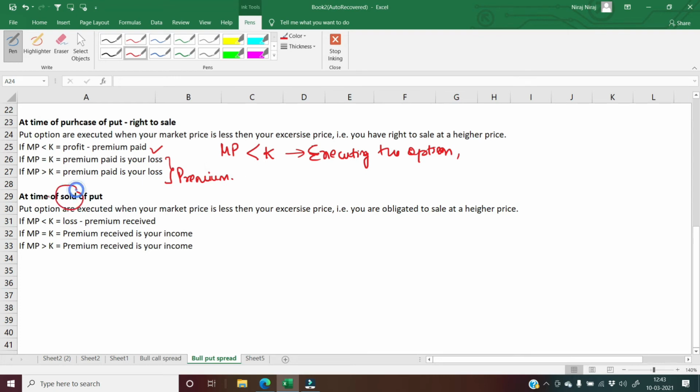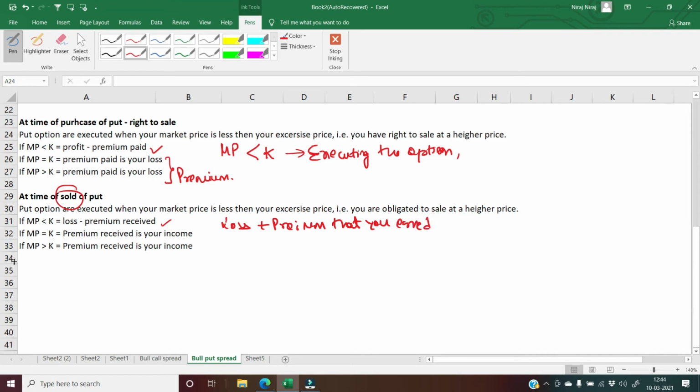In case you are selling the put, what happens? You are obligated to purchase at a higher price. So if the market price is less than K, then the other person will execute the option and you will have to incur a loss, but you would have received some premium, and that is going to be your income. So your net income will be the loss that you suffer because of execution plus the premium that you earn.